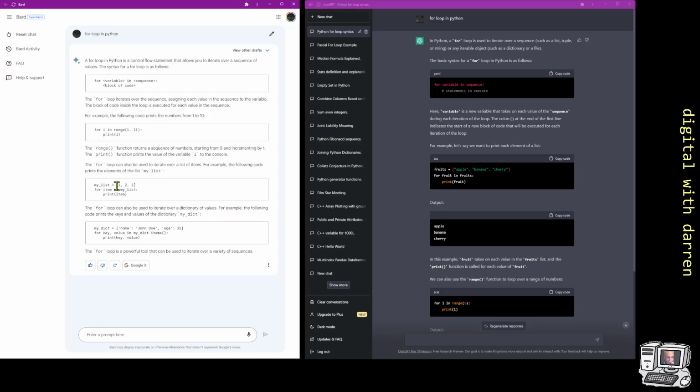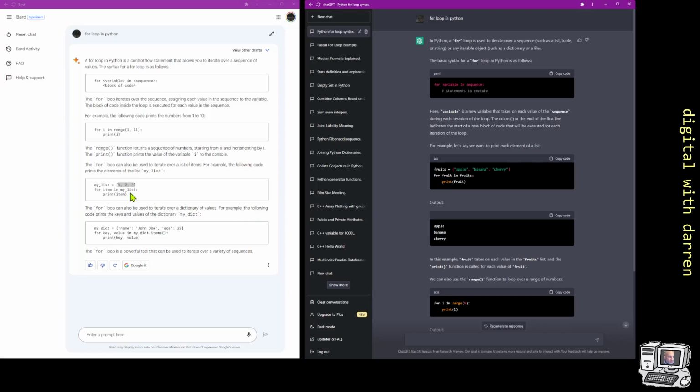Python's used integers in its list example. Nothing wrong with that at all. For item in my list, print item. ChatGPT has used strings. I might say that strings are slightly better, so there's a small win for ChatGPT there, but not really a win. Only the color coding's a little bit better.